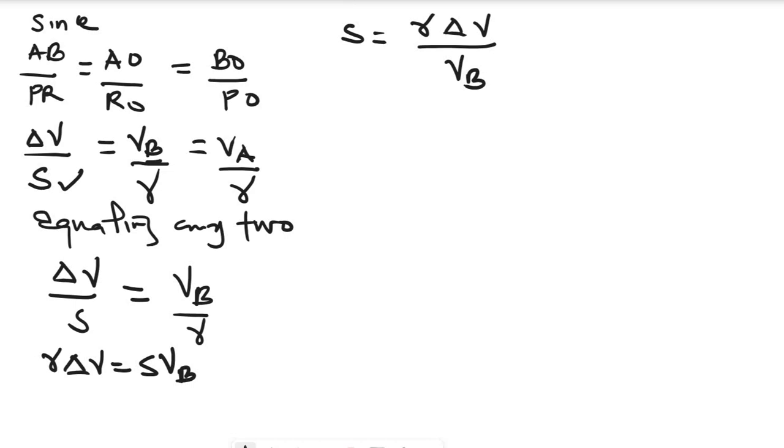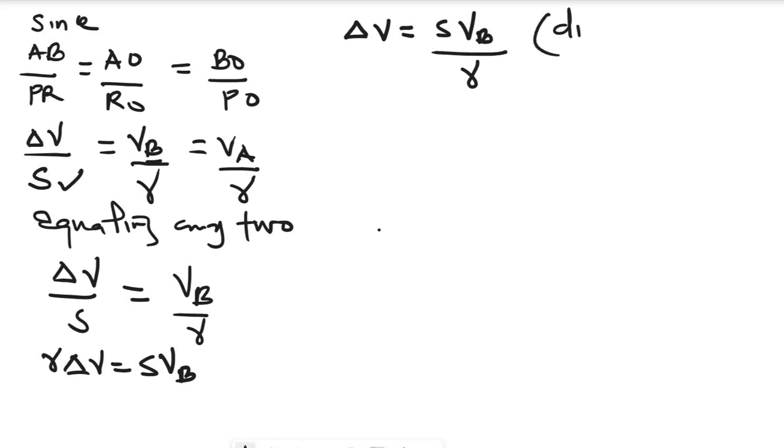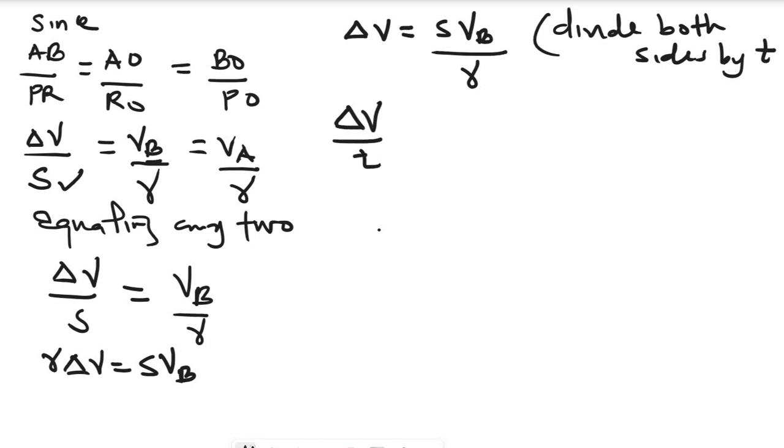But let's make change in velocity the subject, which is easier to derive: dV equals S VB over the radius. Now divide both sides by time: dV over T equals S VB over R.